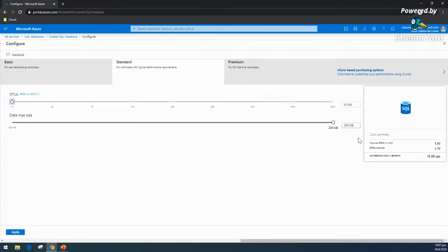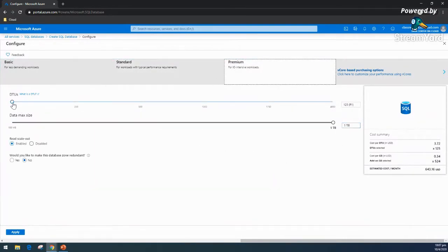So even under the free tier, I need to pay only 15 USD to use MS SQL, and the storage cost will be included in our free tier. So if you are planning, feel free to use it. Obviously this 10 DTU will be very low power, but it may work for someone who is into development and looking to put more data, and this can be covered under this free tier. So I'm going to stick with that.